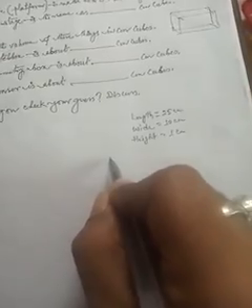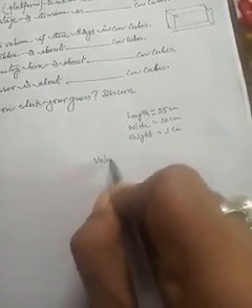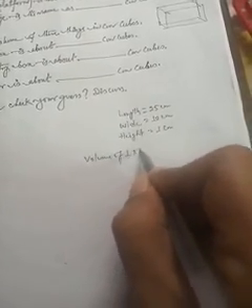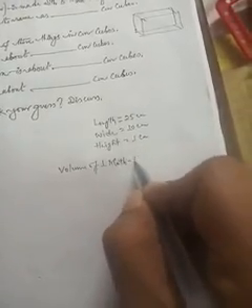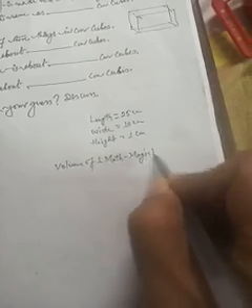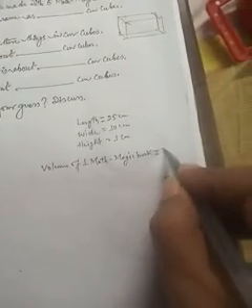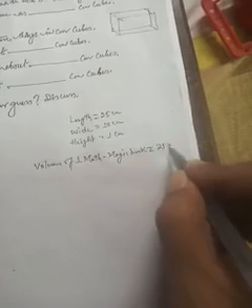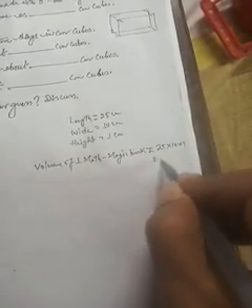So the volume of one mathematics book, we can guess, will be 25 into 10 into 1, that means 250.